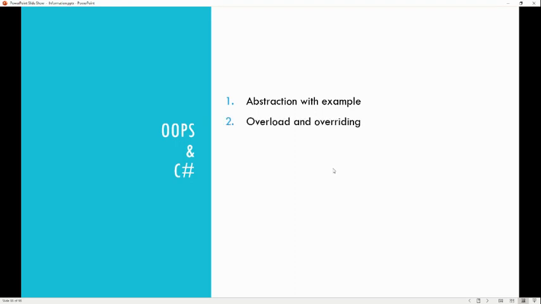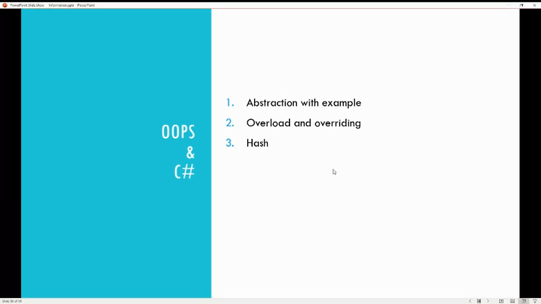Coming on to this one, overloading and overriding. These are the two types of polymorphism. You need to mention that overloading you can achieve within a single class, with the same method name but a different number of parameters, and it does not depend on the return type. Overriding is basically where you have the base class and the derived class, and in the base class you need to declare a method with the virtual keyword, and when you are overriding in the derived class you need to use the override keyword. Hashtable is also an important concept here because it is similar to a dictionary, but Hashtable is also a key-value pair and it is defined under System.Collections. So these things you can mention here.